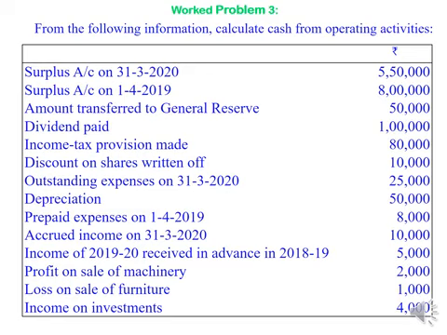Prepaid expenses on 1st April 2019 rupees 8,000. Accrued income on 31st March 2020 rupees 10,000. Income of 2019-20, that is the present year, received in advance in 2018-19, that is the previous year, rupees 5,000. Profit on sale of machinery rupees 2,000. Loss on sale of furniture rupees 1,000. Income on investments rupees 4,000.